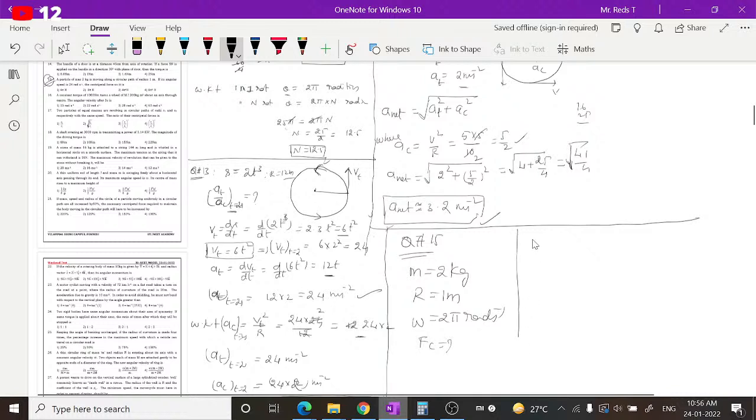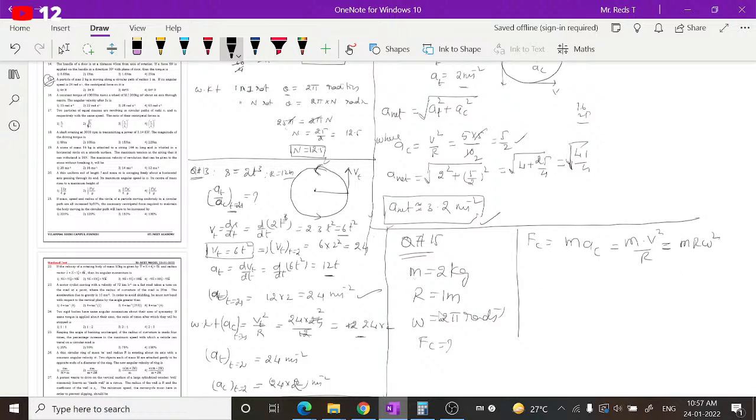We know that centripetal force F is equal to m v square by r in terms of linear speed. It is nothing but mass into centripetal acceleration, and centripetal acceleration is v square by r. But linear velocity is not given here, angular velocity is given. So how to express this? From the relation between linear and angular variables, v is equal to r omega. So it becomes r square omega square, r gets cancelled. You will get m r omega square.